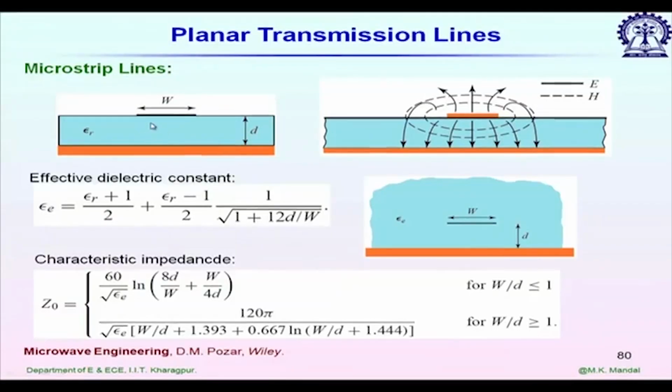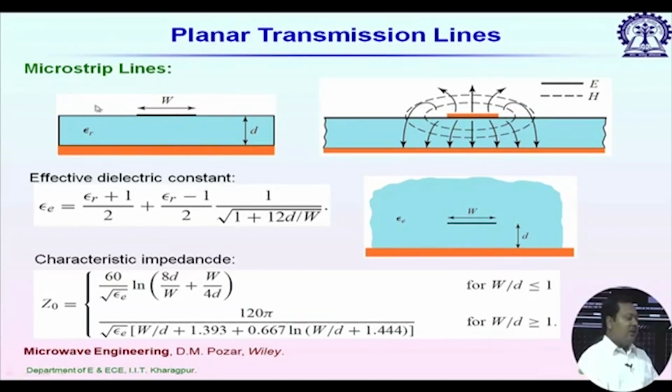Keeping this point in mind, let us first discuss what the basic characteristics of a microstrip line are and what the different sources of losses for a microstrip line are. So, if I go back, this first figure shows a cross section of a microstrip line. We have a top metallic strip, it sits on a dielectric layer and below we have a ground plane. This is the plot of electric field and magnetic field.